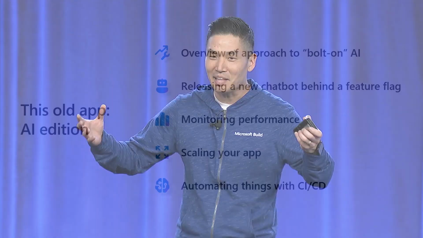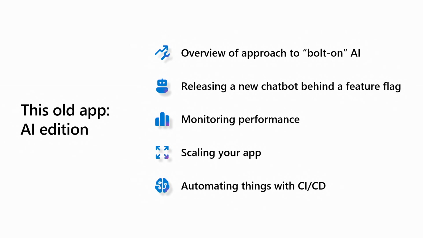So let's talk a little bit about this demo application that we're going to show you. And we're not building anything net new. This is an existing application. And I like to watch old home renovation shows, and so this is kind of like that project. We have an old application, and we want to add intelligent capabilities to it and literally bolt it onto our application while taking on minimal risk.